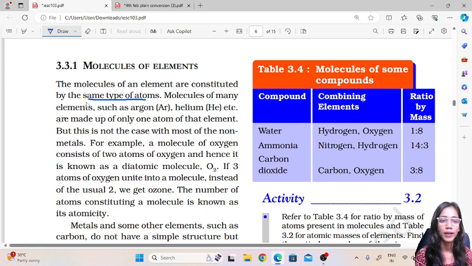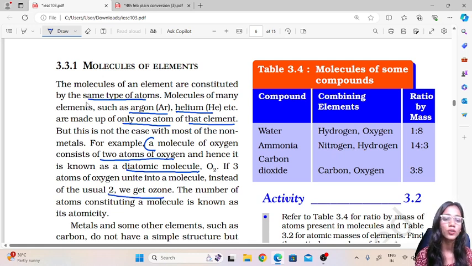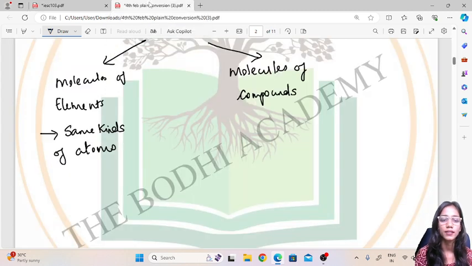Molecules of many elements such as argon and helium are made up of only one atom of that element. But this is not the case with most of the non-metals. For example, a molecule of oxygen consists of two atoms of oxygen, hence it is called a diatomic molecule. If three atoms of oxygen, we get ozone. The number of atoms constituting a molecule is called the atomicity.